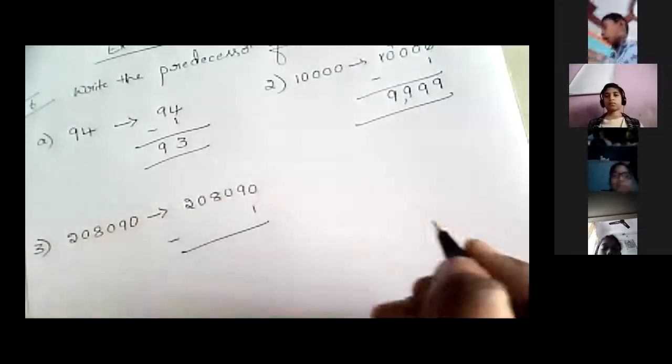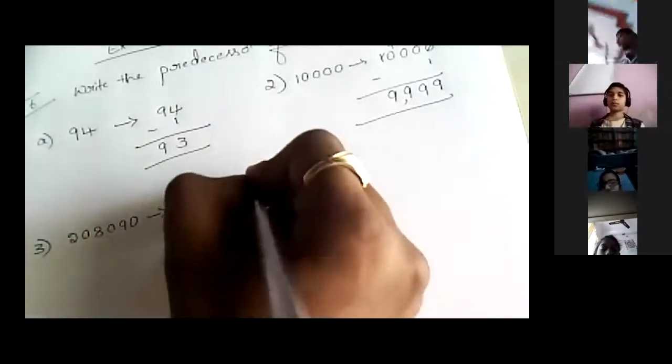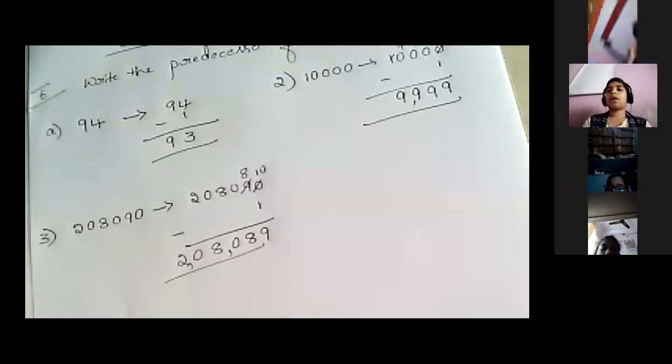In 0, again we can't subtract 1. So we will take borrow. Then it will be 10 and this is 8. In 10, if we subtract 1, it's 9. Here 8, 0 as it is, 8, 0 and 2. So what is our answer? 2,08,089. 2,08,089.